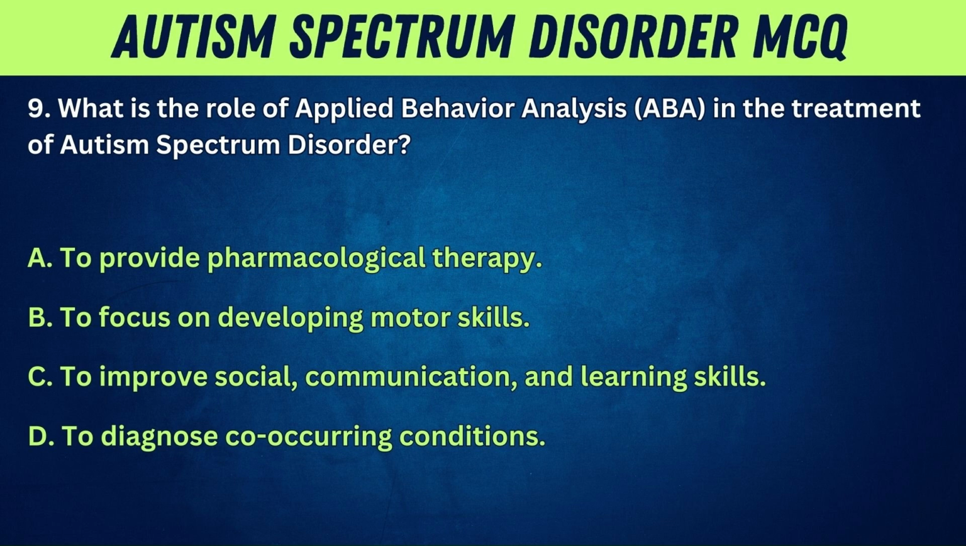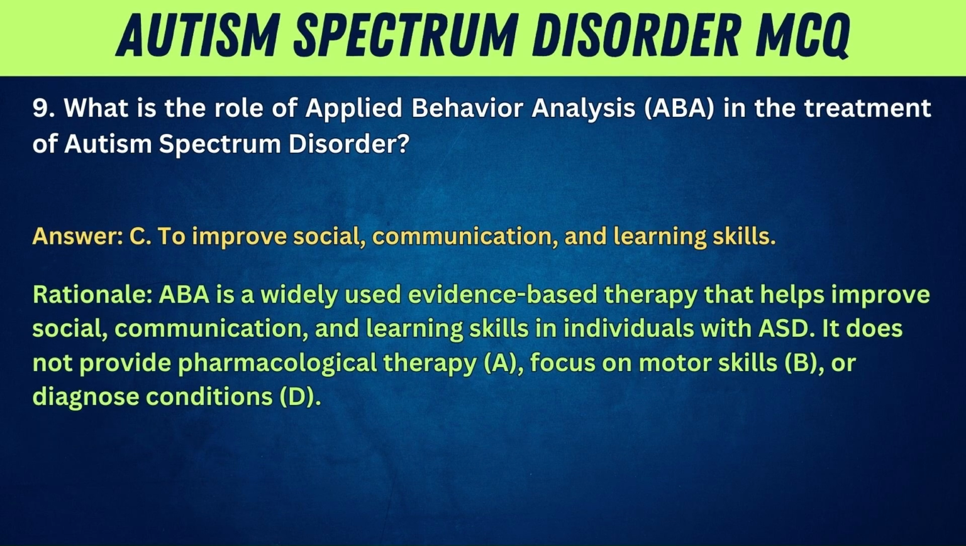9. What is the role of applied behavior analysis, ABA, in the treatment of autism spectrum disorder? A. To provide pharmacological therapy. B. To focus on developing motor skills. C. To improve social, communication, and learning skills. D. To diagnose co-occurring conditions. Answer: C. To improve social, communication, and learning skills. Rationale: ABA is a widely used evidence-based therapy that helps improve social, communication, and learning skills in individuals with ASD. It does not provide pharmacological therapy, A, focus on motor skills, B, or diagnose conditions, D.